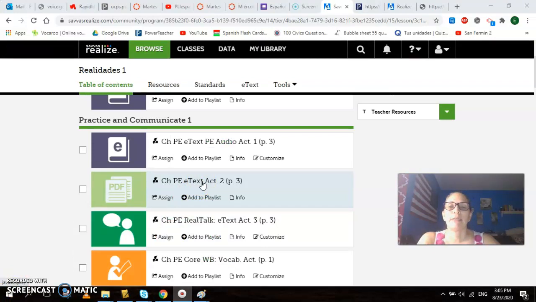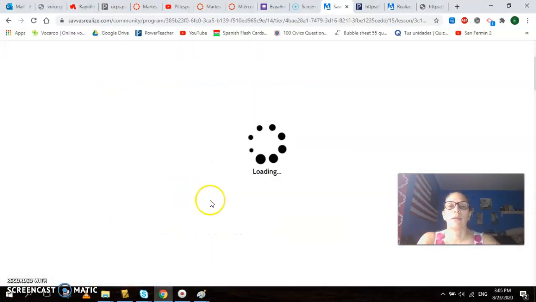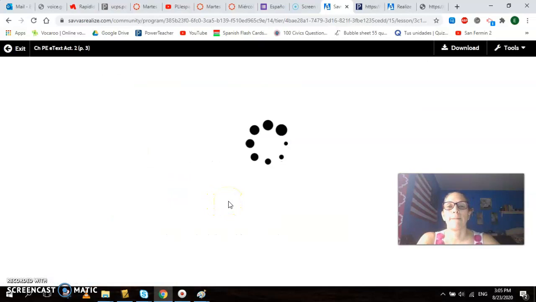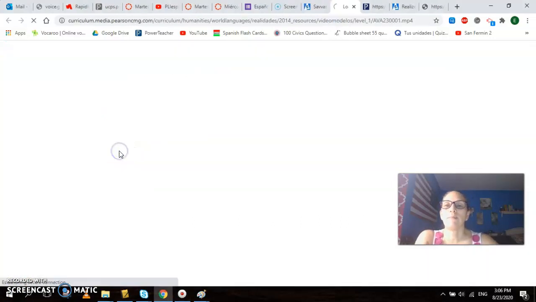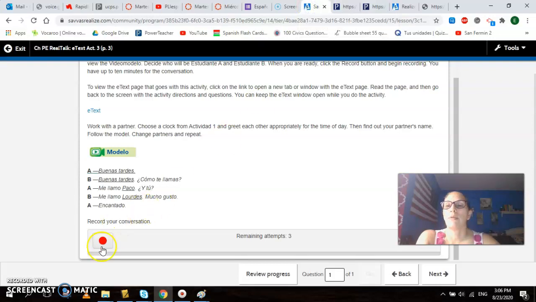Moving to the next activity. Okay, in this activity, you're going to have an example here that is similar to the one that I showed you in the other video. I'm going to let it load in there. Here you have the record button that you're going to use, and you have 3 attempts to record your answer. So you are going to write a short conversation, and then you're going to read it like you are the 2 people.